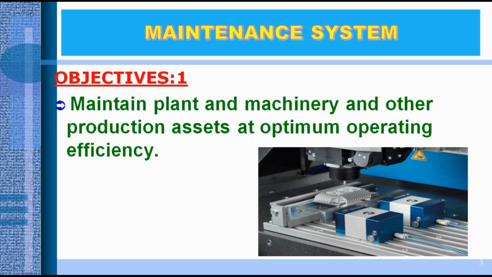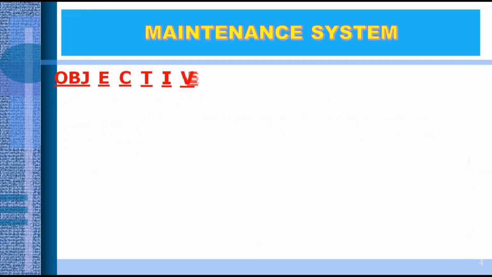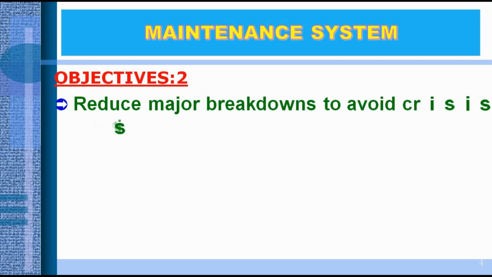You see in the figure, one machine is there. This machine is a 5-axis machine with an RPM of 10,000. If I do not maintain it properly, then I can't get its maximum operating efficiency. In the second objective, reduce major breakdowns to avoid crisis situation.